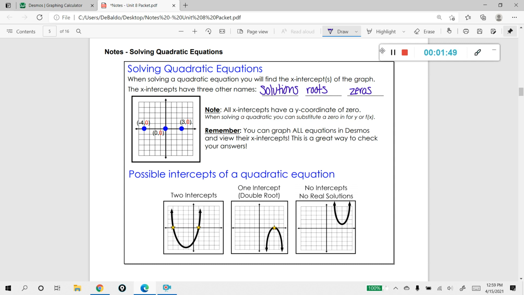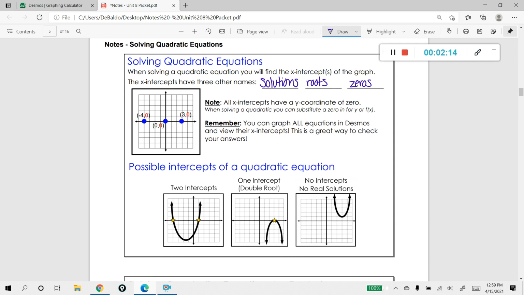And don't forget, you can graph all equations in Desmos and view their x-intercepts. We're going to be talking about some different methods on how to solve a quadratic, but remember, you can always plug it into Desmos and check yourself to make sure you're getting the exact location of where that graph crosses the x-axis. Now let's look at these examples here below.